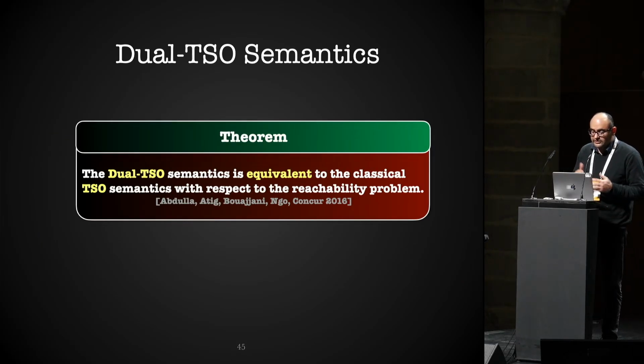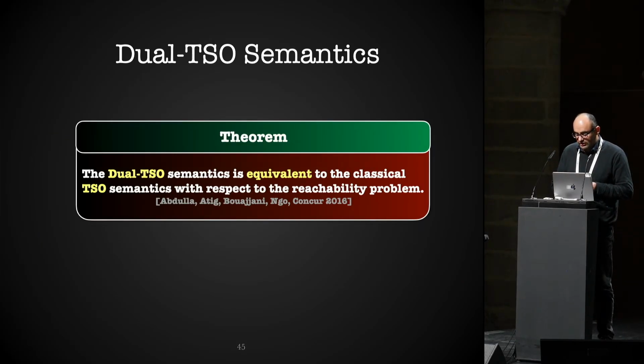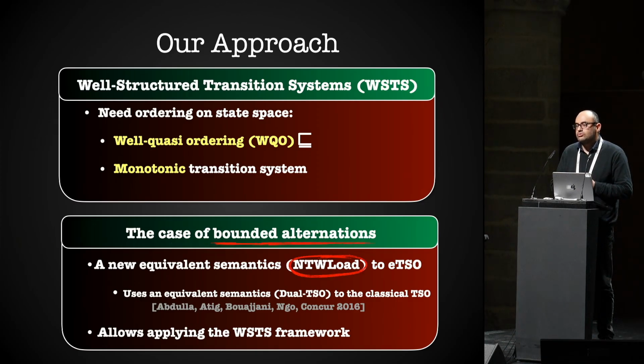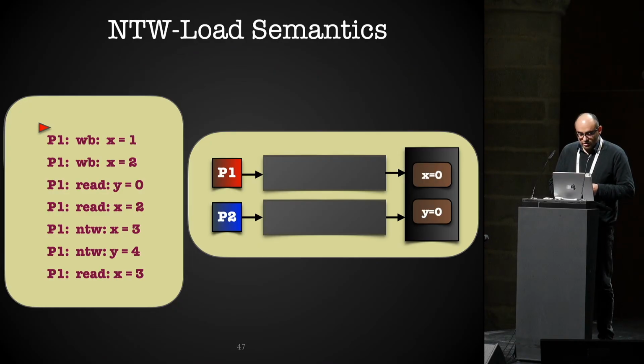So this is equivalent to the classical TSO, and the question is how to extend it now to the extended TSO under this assumption. Keep in mind this assumption of bounded alternation. So we have bounded alternation, you remember. Here, if I look at this code of the process P1, we have some writes first, and then NTW.